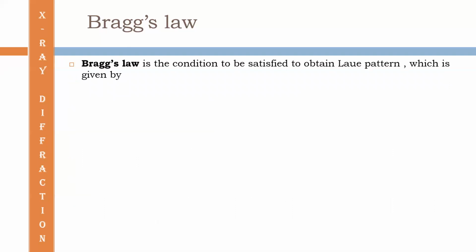Bragg's law is the condition to be satisfied to obtain the Laue pattern, which is given by 2d sin theta equals n lambda. This is Bragg's law.